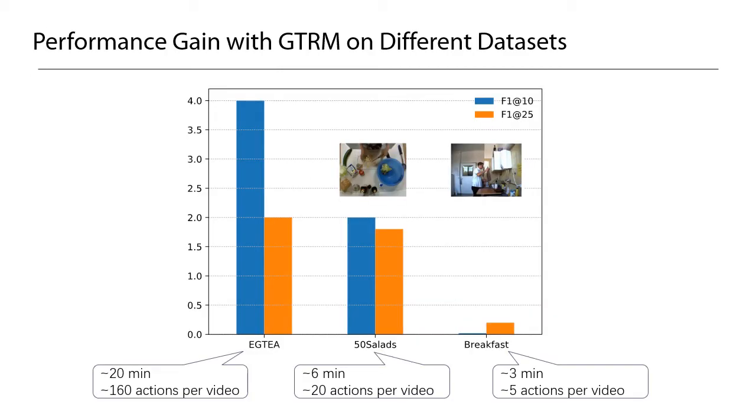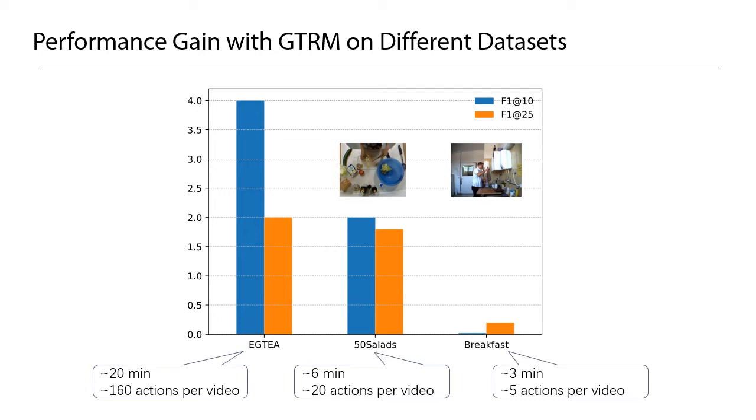We compare the performance gain by adding our GTRM module on three different datasets, EGTAI, 50 salads, and breakfast datasets. 50 salad datasets and breakfast datasets are the two main datasets used in action segmentation. But the videos in these datasets are significantly shorter than those in EGTAI dataset.